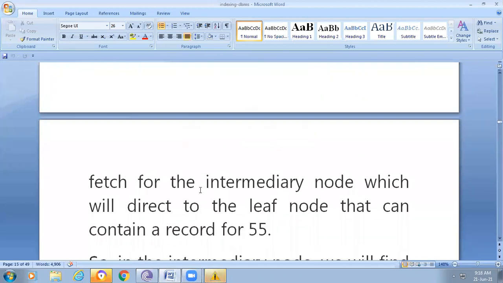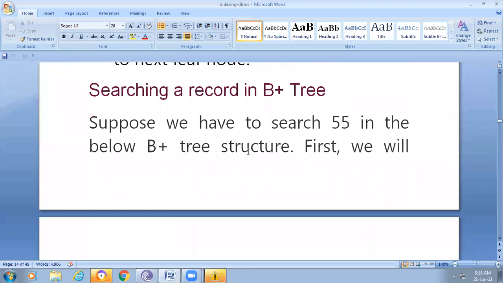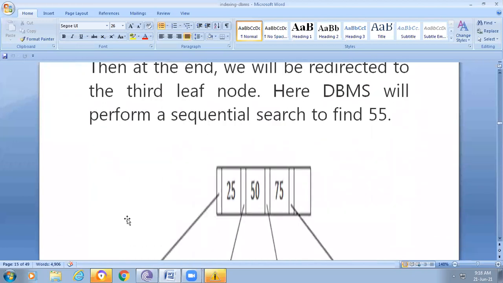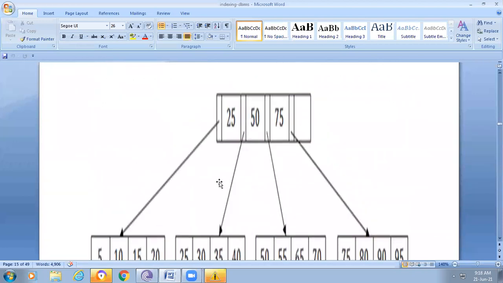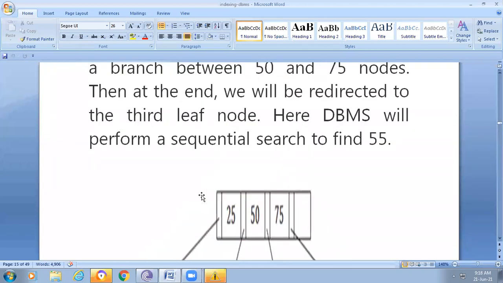Now, for example, if we want to search a particular record in the B plus tree, how do we perform the search? Suppose we want to search 55 in the below B plus tree structure. First, we fetch the intermediary node, which will direct us to the leaf node that can contain the record for 55. Here we need to search 55, which is on the right side of the 50. Then we go directly to this leaf and verify one by one. If you observe here, 55 is there. In this way we find our required record.